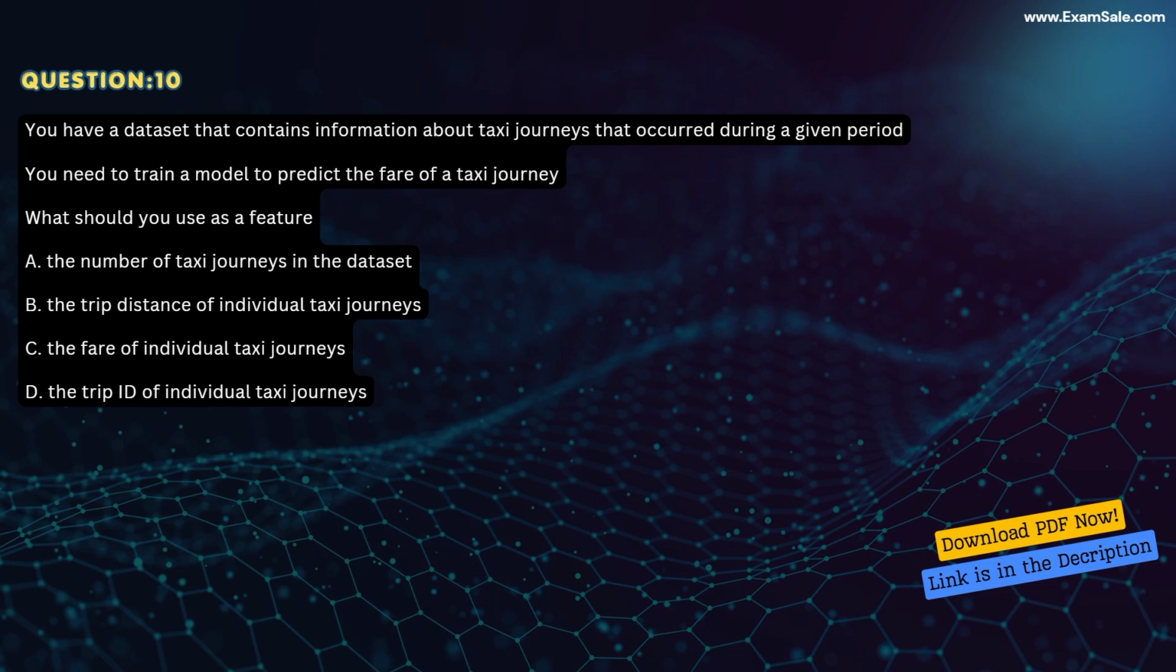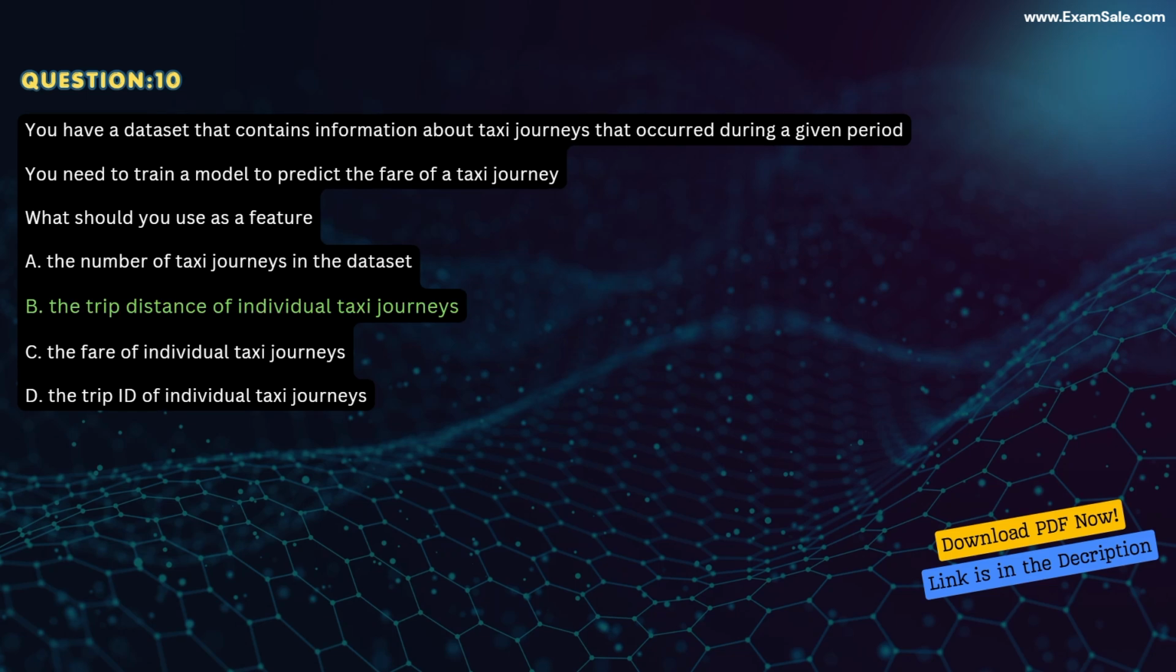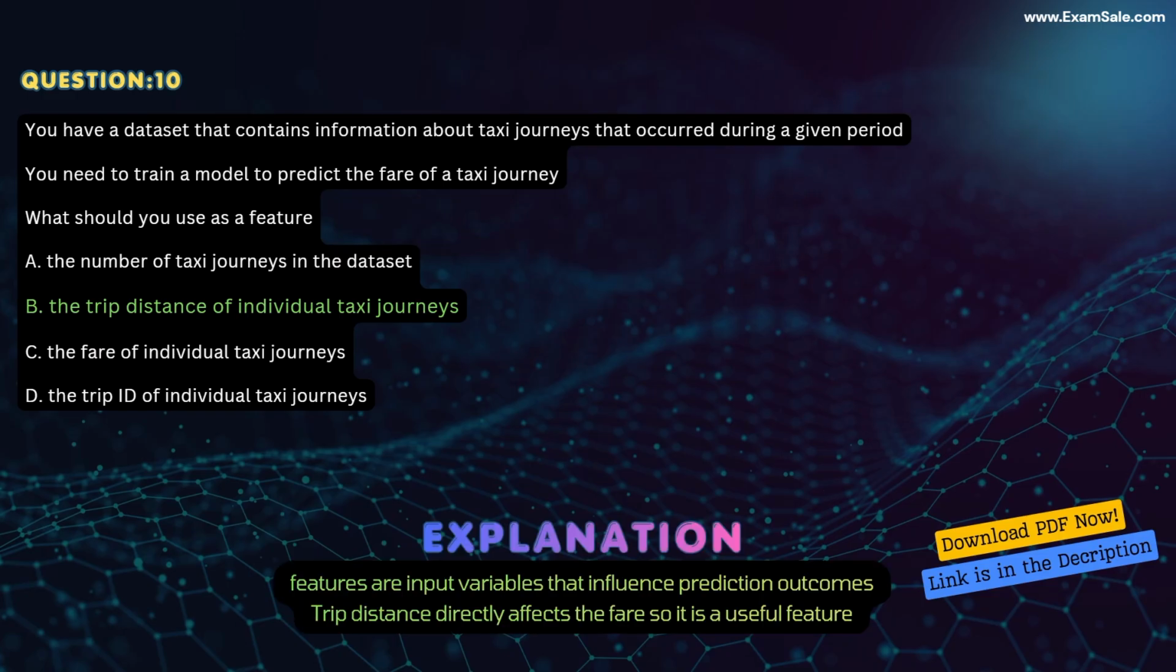Correct answer B. The trip distance of individual taxi journeys. Explanation. Features are input variables that influence prediction outcomes. Trip distance directly affects the fare, so it is a useful feature.